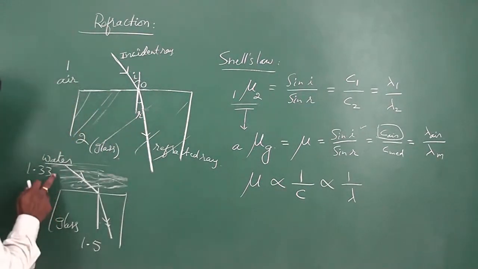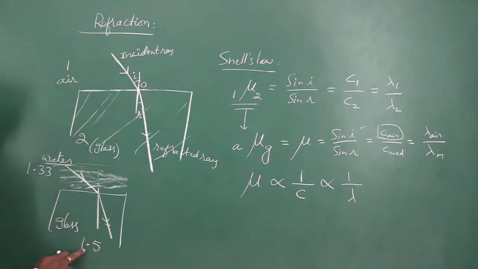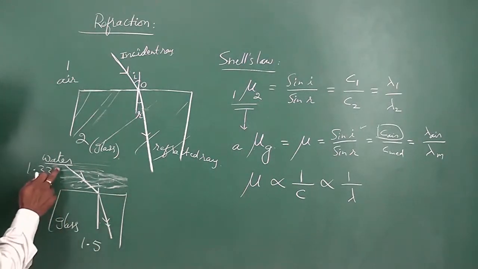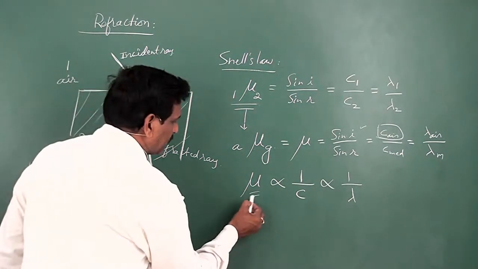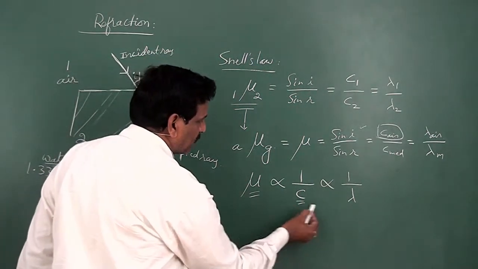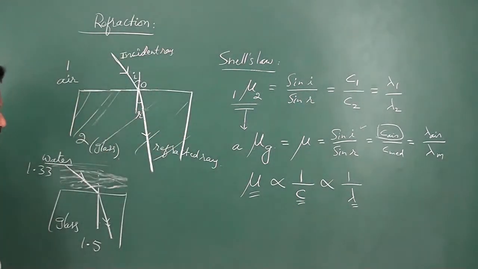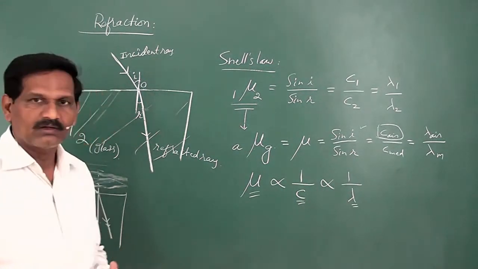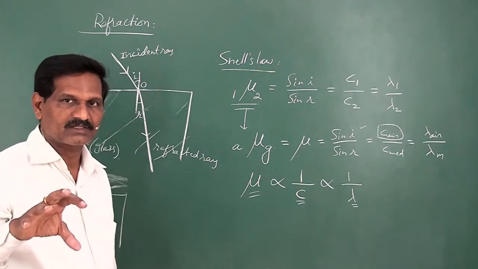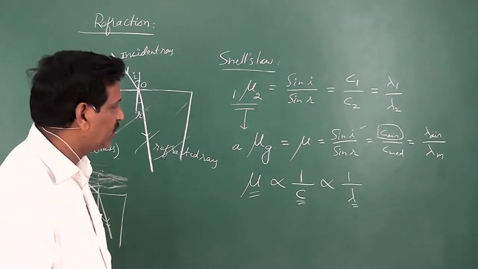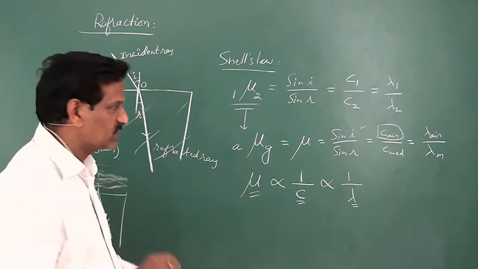So if you take water and glass, since glass has more refractive index, the speed of light in glass is less when compared to that in water. Similarly, the wavelength of light in glass is less when compared to that in water. That way, the refractive index of a particular medium is inversely proportional to the speed of light and wavelength of light. In this way, you can define refractive index, which represents the amount of bending or refraction when the light ray propagates through that medium, in various ways.